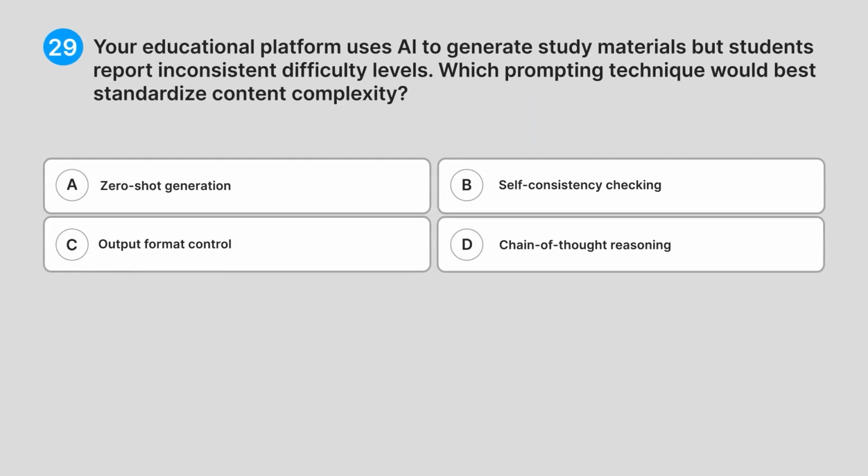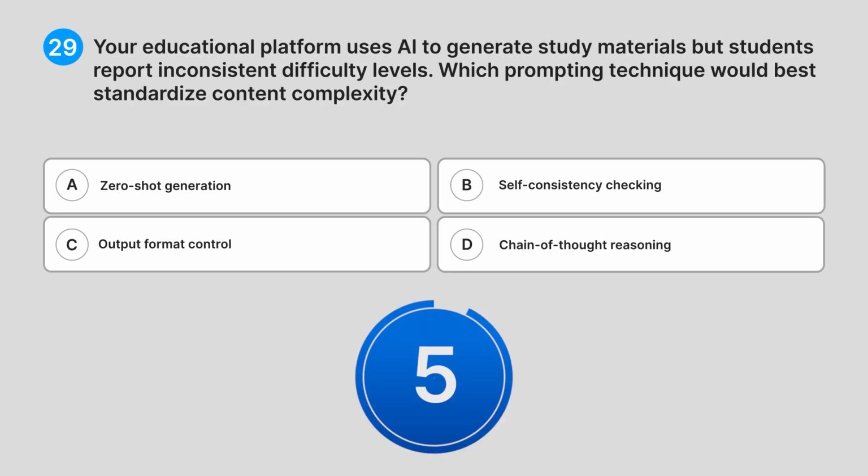29. Your educational platform uses AI to generate study materials, but students report inconsistent difficulty levels. Which prompting technique would best standardize content complexity? A. Zero-shot generation. B. Self-consistency checking. C. Output format control. D. Chain of thought reasoning. Can you guess the answer?